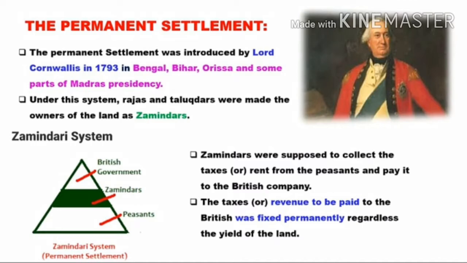So all judicial powers were taken away from the zamindars. Zamindars were supposed to collect the taxes or rent from the peasants and pay it to the British company. The taxes or revenue to be paid to the British was fixed permanently regardless of the yield of the land. Even if the land was not held, they had to pay the land revenue to the government.